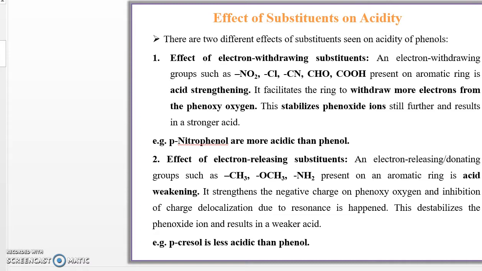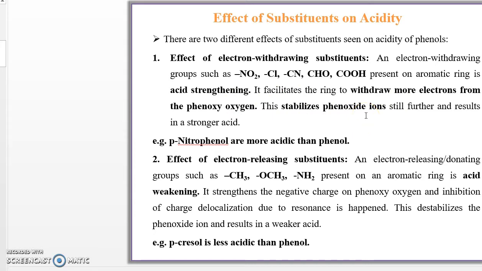Next, what is the effect of substituents on acidity? If any substituent is present on the phenol ring or on the carbon atom, what is the effect on acidity? There are two different effects. Let's see one by one. Effect of the electron withdrawing substituent. An electron withdrawing group such as nitro, chloro, cyano, CHO, that is aldehyde, and acidic group, present on the aromatic ring is acid strengthening, that means acid increasing. It facilitates the ring to withdraw more electron density from the phenoxy oxygen. This stabilizes the phenoxide ion still further and results in a stronger acid.